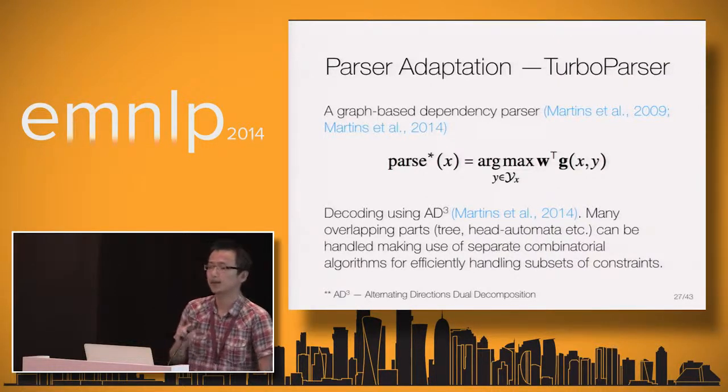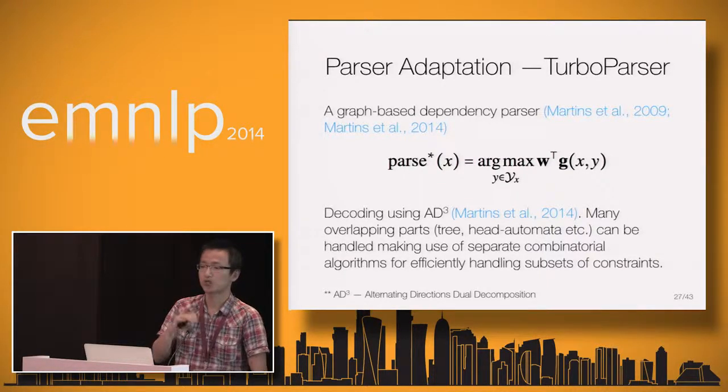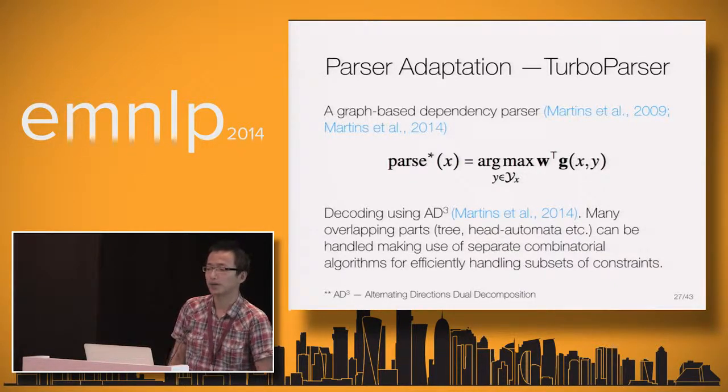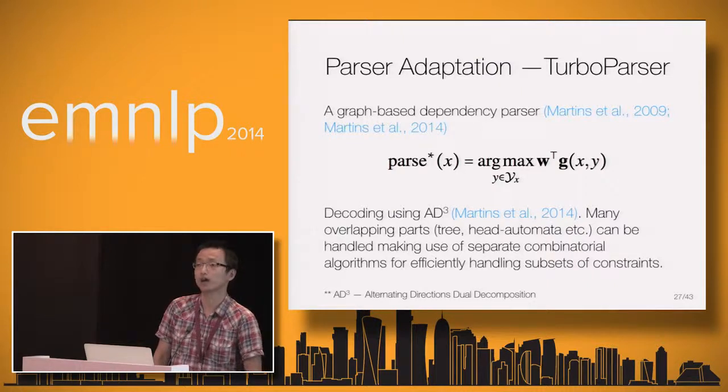For example, the constraint that forces the z variables, which represent the existence of an arc, to form a valid tree can be exploited within the framework by making calls to the classical Chu-Liu-Edmonds algorithm.